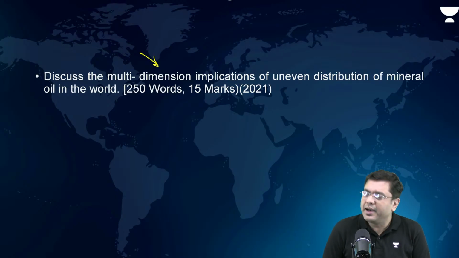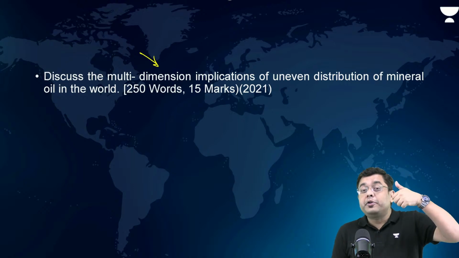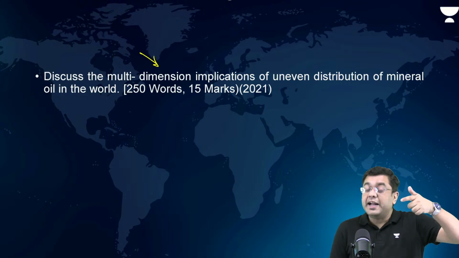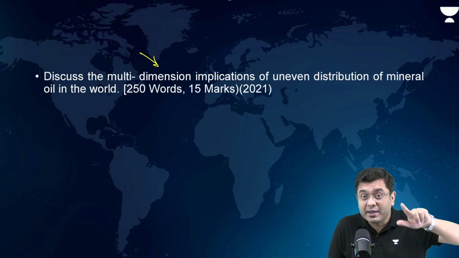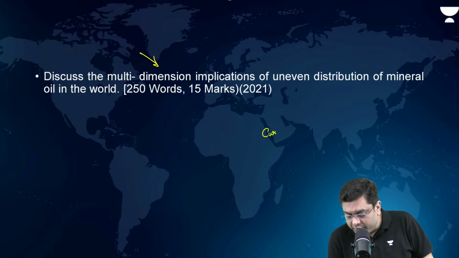Now, there is an uneven distribution. What does that lead to? That leads to economic prosperity in certain areas. That also leads to greater geopolitical conflict, what is known as the curse of resources. This acts particularly in regions like Venezuela.